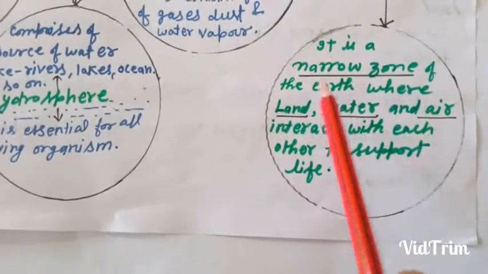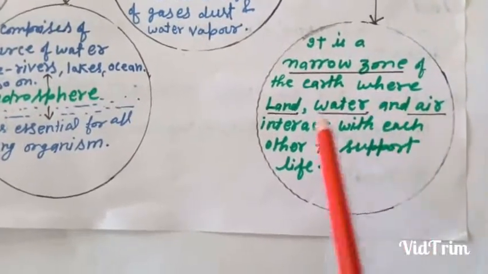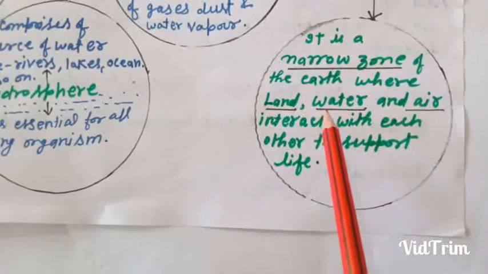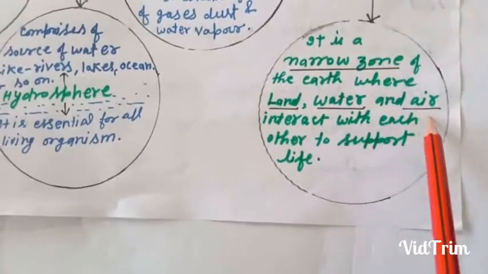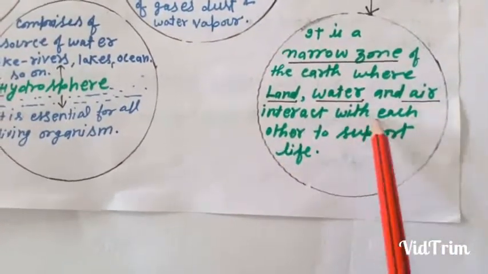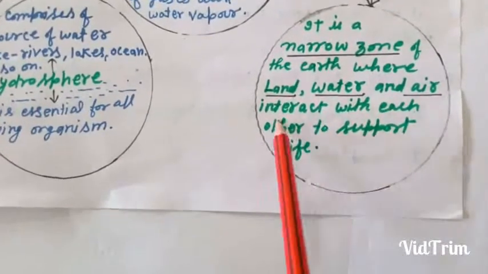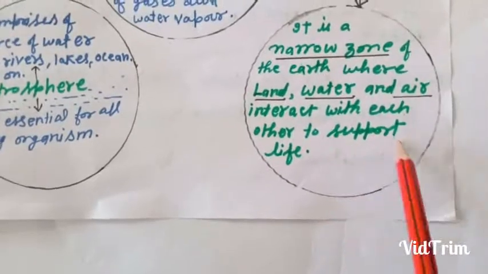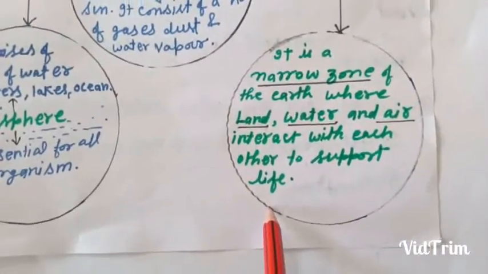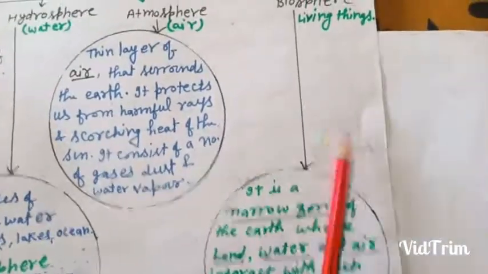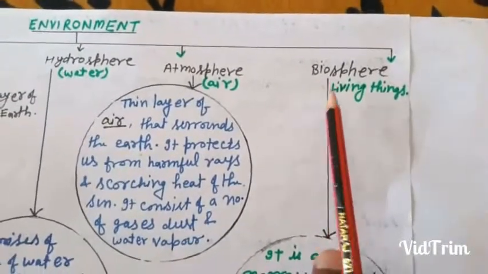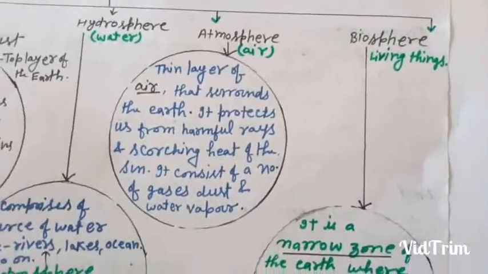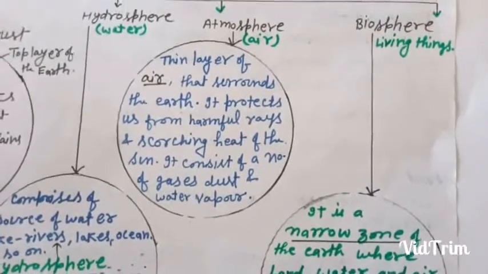It is a narrow zone of the earth where land, water, and air interact with each other to support life. That's why it is known as biosphere. Students, now we will understand with the help of pictures.